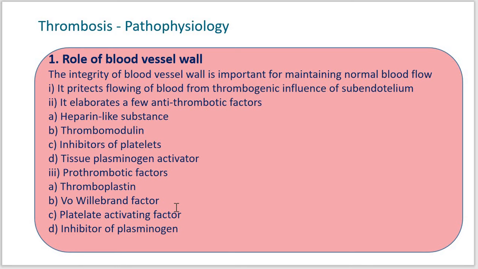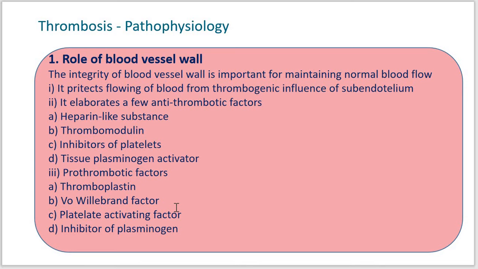Next is platelet activating factor, which is an activator and aggregator of platelets. Again, another role of the blood vessel wall is the inhibitor of plasminogen activator, which suppresses the process of fibrinolysis. Lysis is breakdown, and fibrino refers to fibers, so fibrinolysis is the breakdown of fibers.